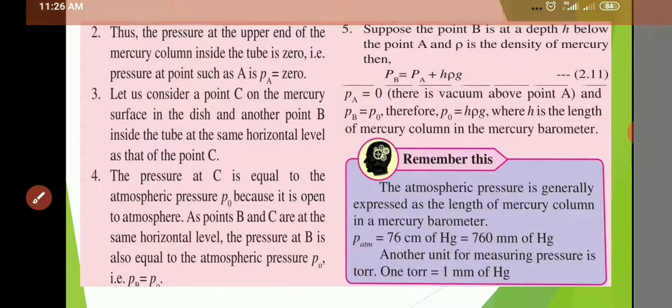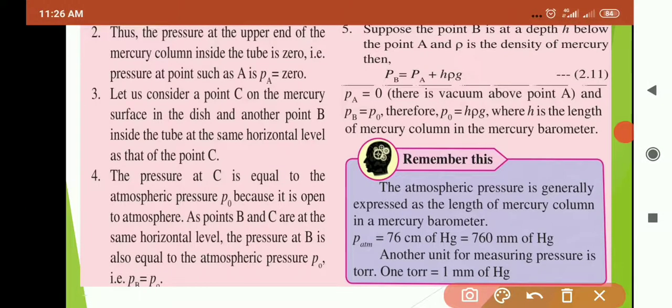Let us consider the point C on the mercury surface in the dish and another point B inside the tube at the same horizontal level as the point C. So B and C are at the same level.